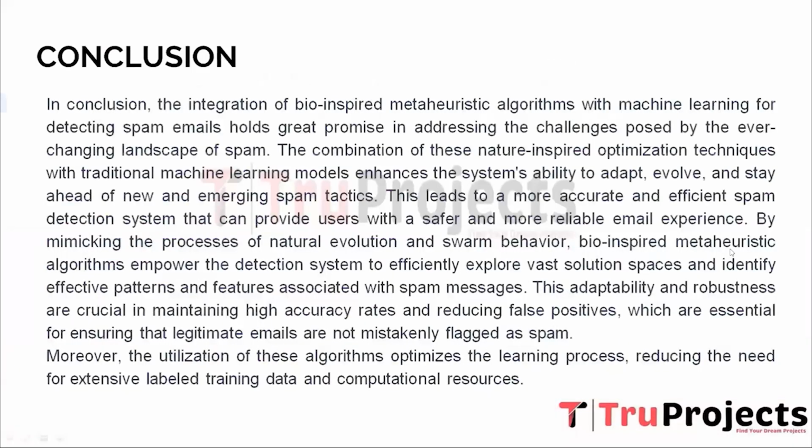So now coming back to the conclusion part. In the long run, as the collaboration between machine learning and bio-inspired meta-heuristic algorithms continues to evolve, the detection of spam emails will likely become even more sophisticated and resilient against new spamming techniques. Users can benefit from improved email security and peace of mind, knowing that their communication channels are better protected from the pervasive threat of spam. Overall, this interdisciplinary approach brings us closer to a future where spam emails are efficiently identified and relegated to obscurity, fostering a safer and more efficient digital communication environment for everyone.